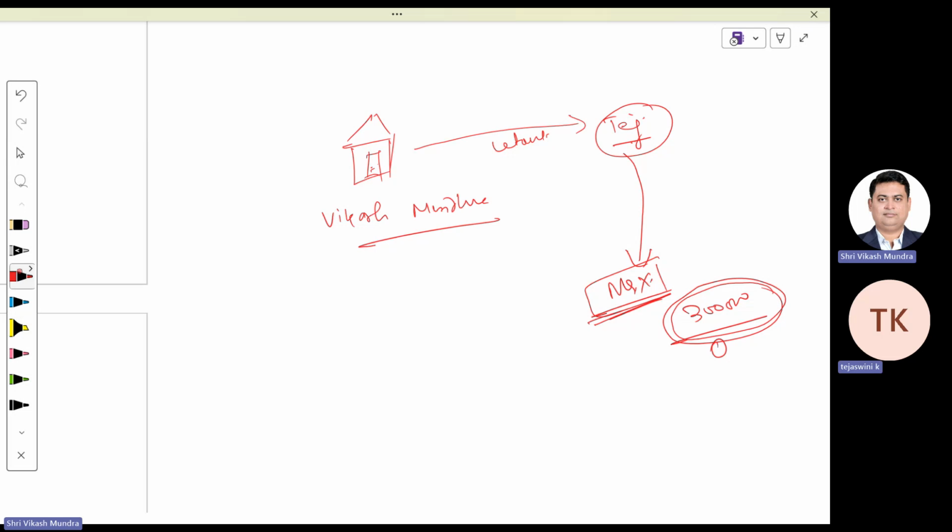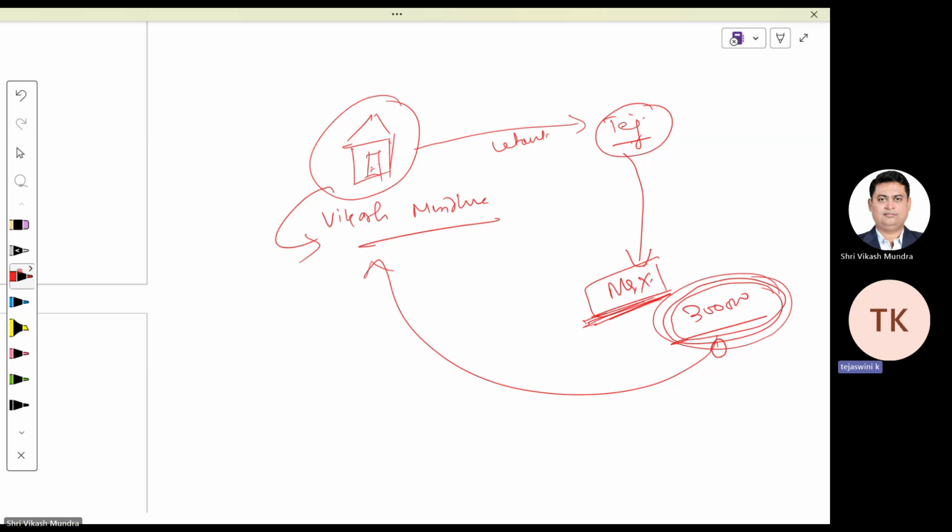Because the property belongs to Mr. Mundra. If the property on which you are generating an income belongs to me, then obviously whatever income is generated from this property should also belong to me. Yes or no? One more thing. Can I say that Mr. X is getting this money on my behalf? Yes, sir.